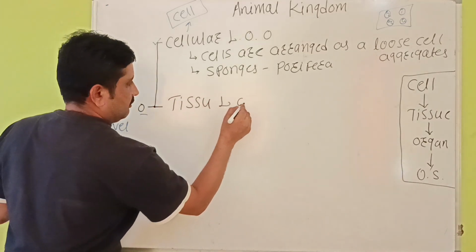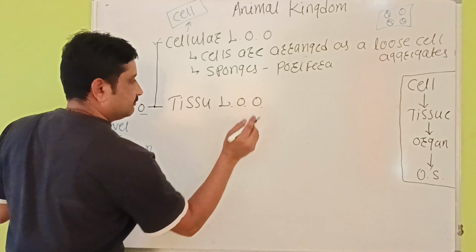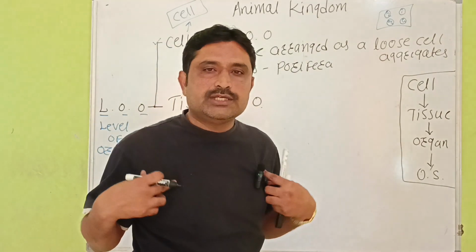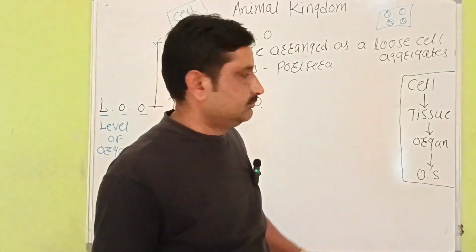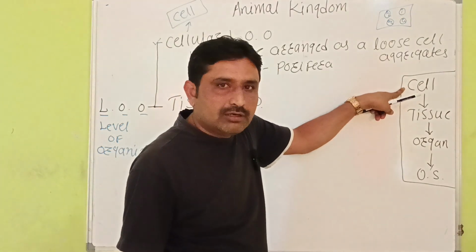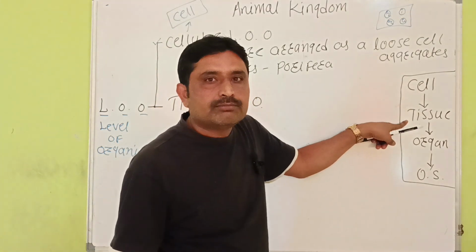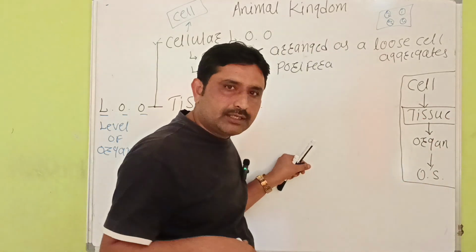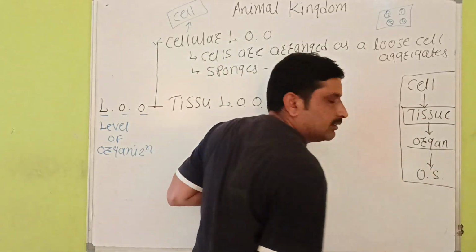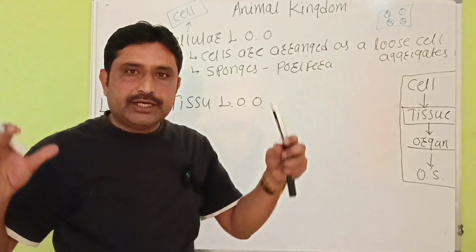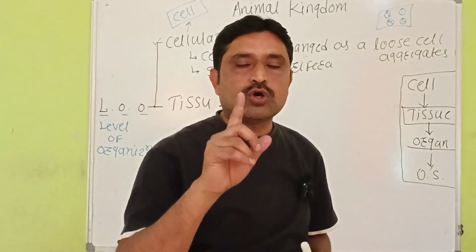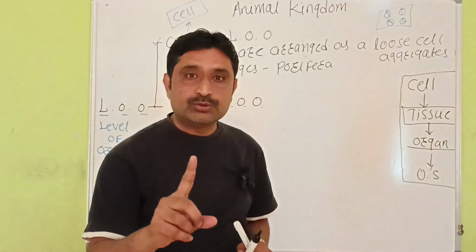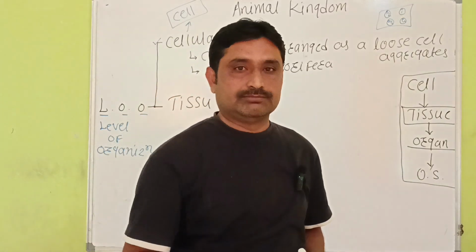Tissue level of organization. उससे पहले आप सब लोगों को पता है कि our body is made up of cells. Cells group together to form tissue. Tissues group together to form organ, and organs connected to one another develop an organ system, and this organ system is able to perform a single function.